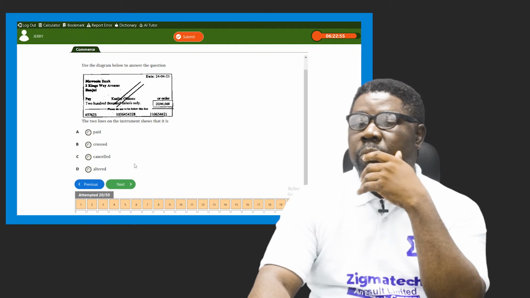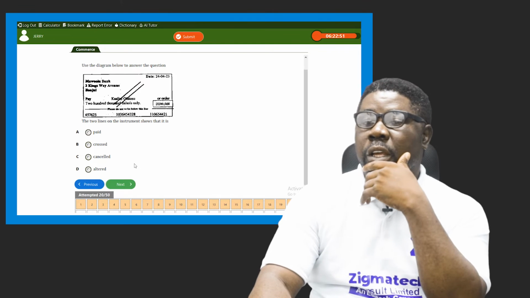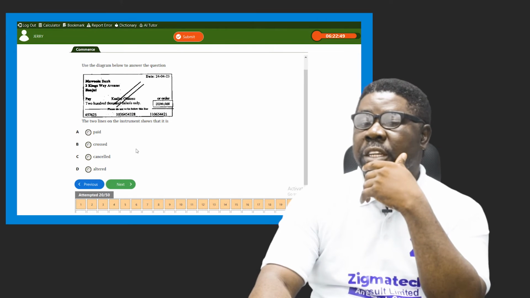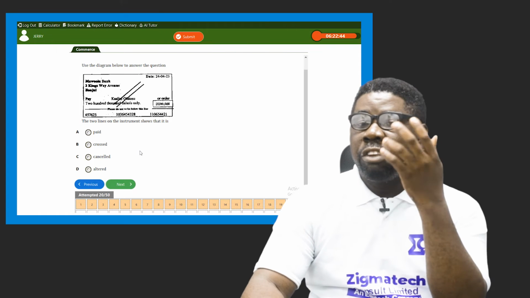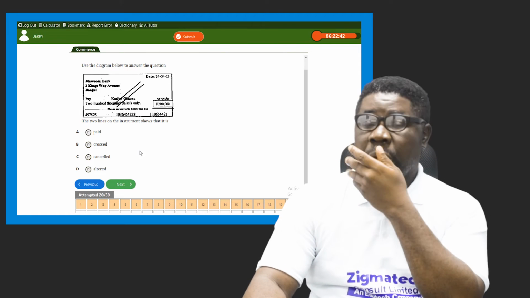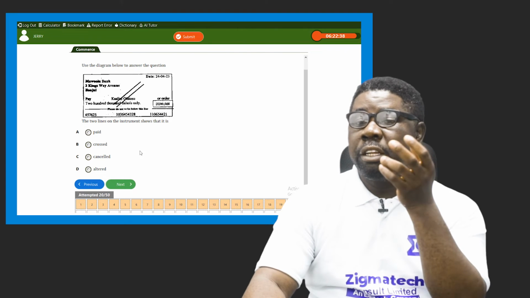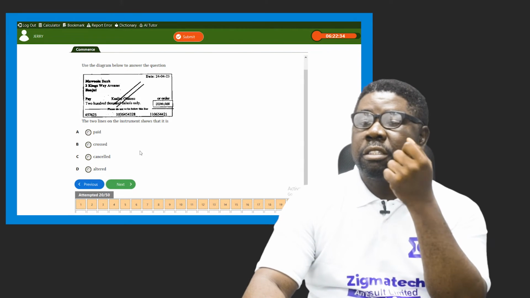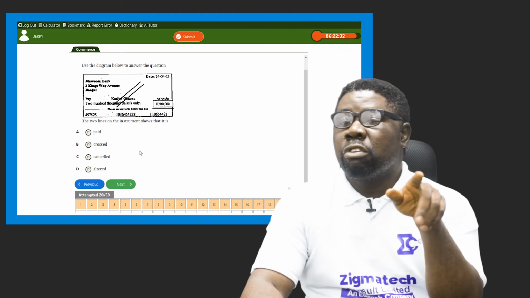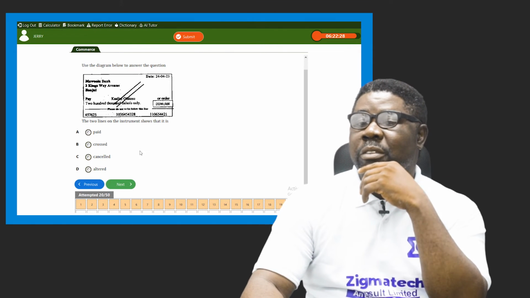Yes, the next question says, the 2 lines on the instrument shown there, on the diagram shown, is what? Instrument shows that it is what? A, that it is the money has been paid, so that when you pay, you cross it and say you are paid. Is that true? Is it that the instrument, which is the document, is crossed because of the 2 lines? Is it cancelled? Is it altered? What does those 2 lines that is drawn across the check diagonally represent?